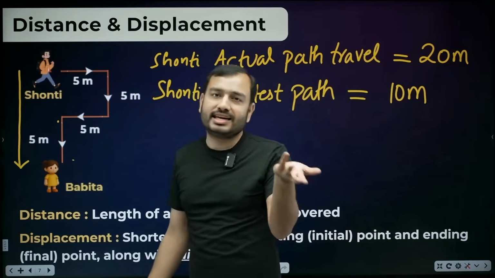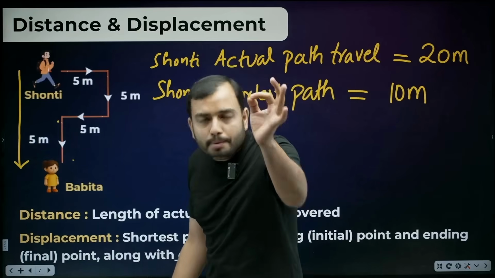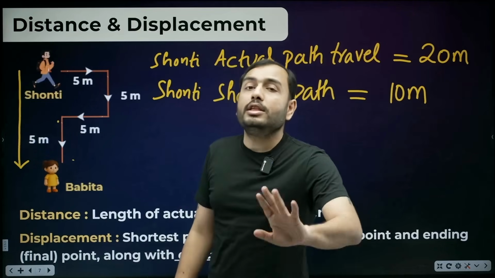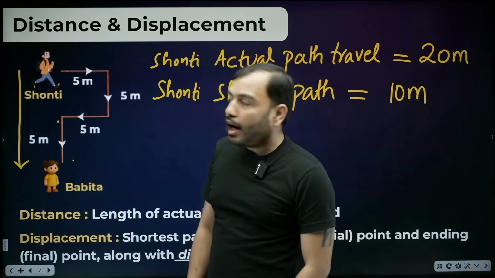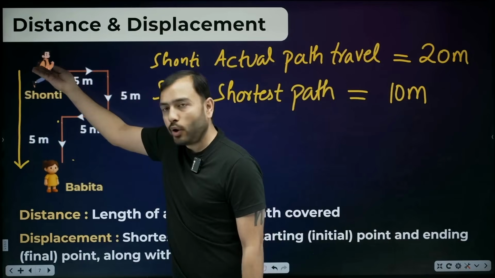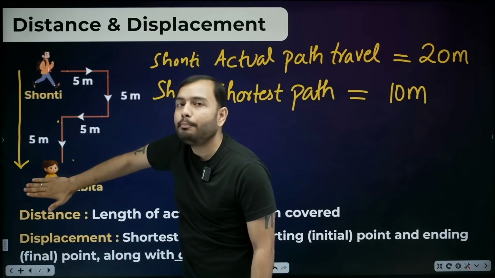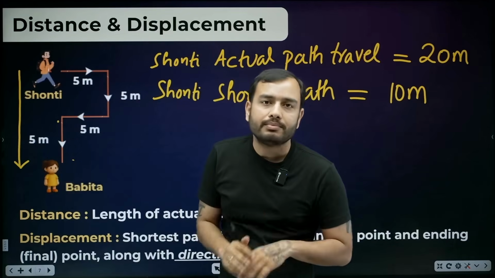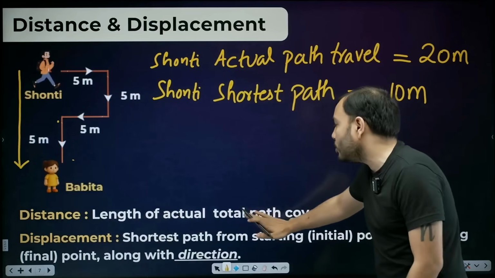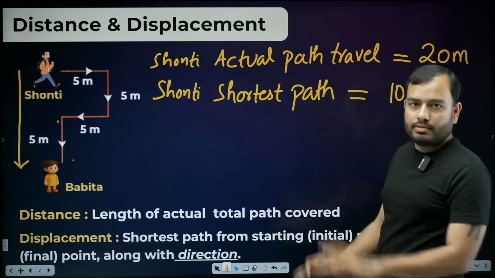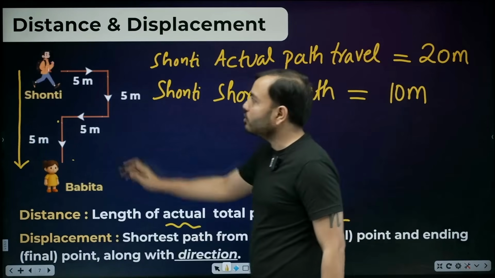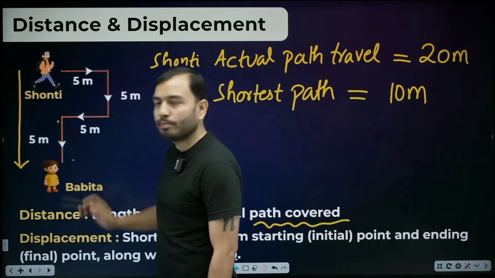This is distance and displacement. The actual path that a body or object travels is called distance. And the shortest path from the initial point to the final point is called displacement. Here is the simple point. Distance is the length of the actual total path covered.